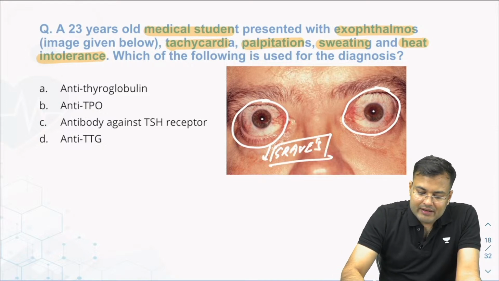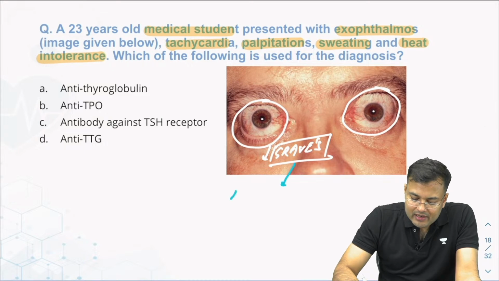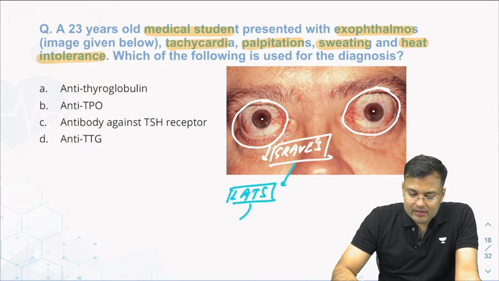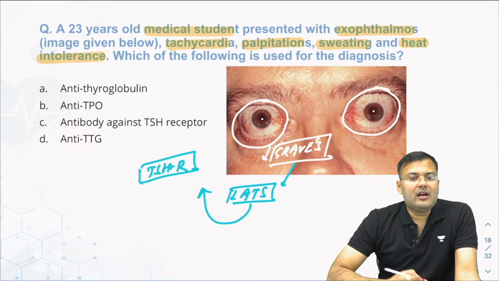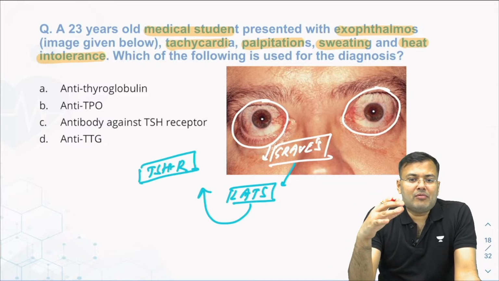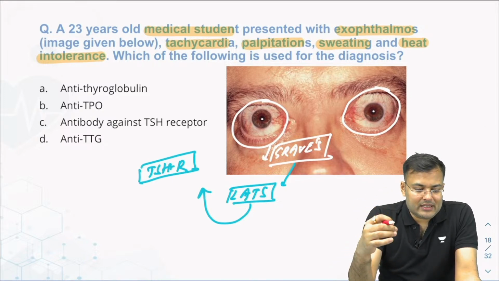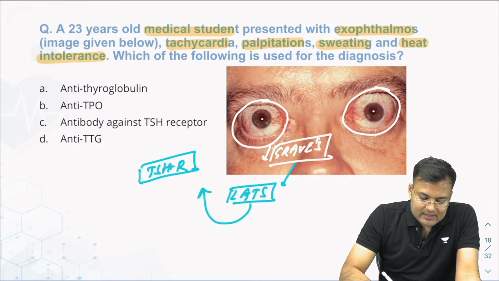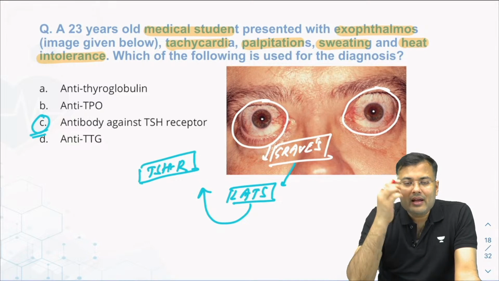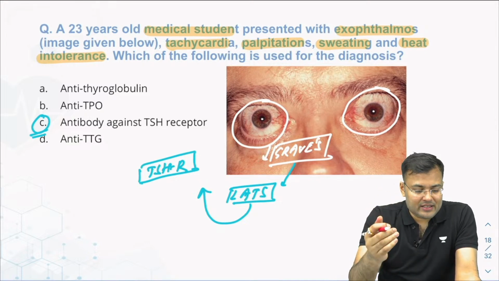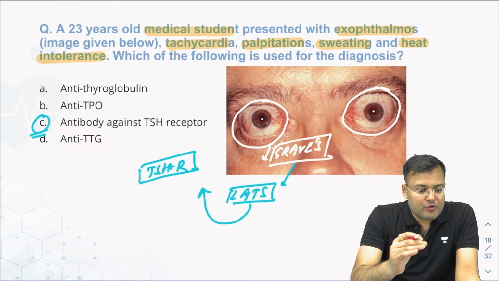And you know, in Graves disease, what's the name of the autoantibody? LATS. Long-acting thyroid stimulator. This is a stimulating antibody against which receptor? All of you know, the TSH receptor. So there is a stimulatory antibody against the TSH receptor, and that's why the correct answer is C. This is an antibody against the TSH receptor. Okay, majority of you were correct. Very good.